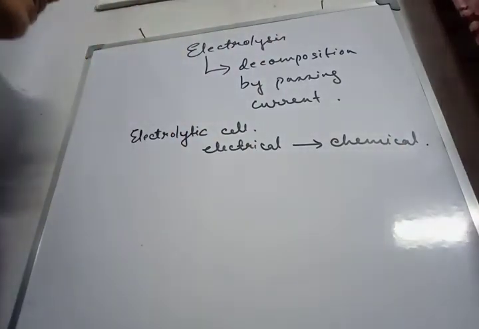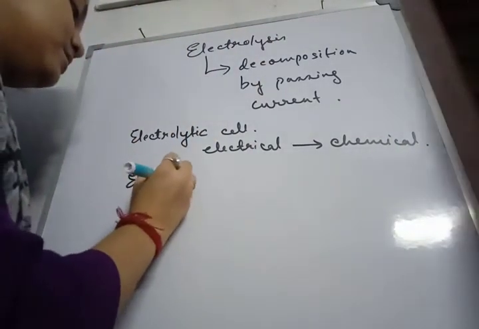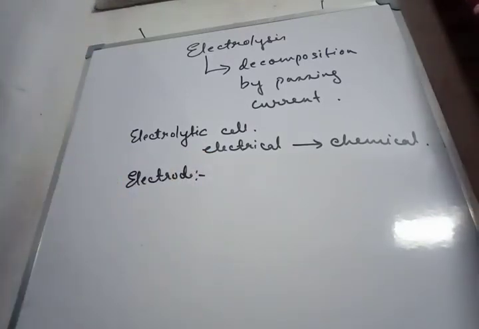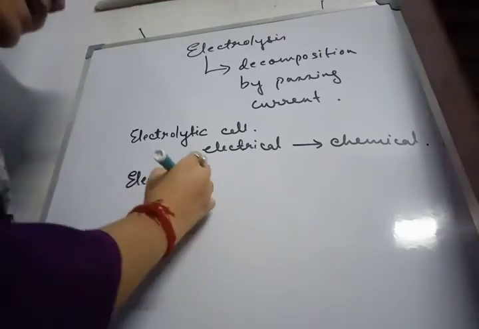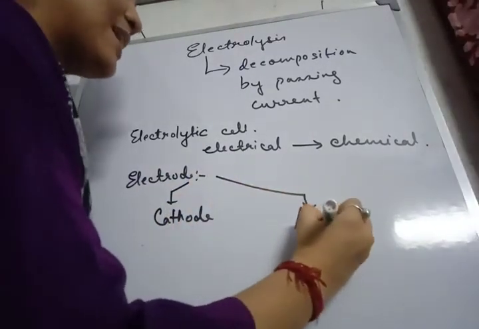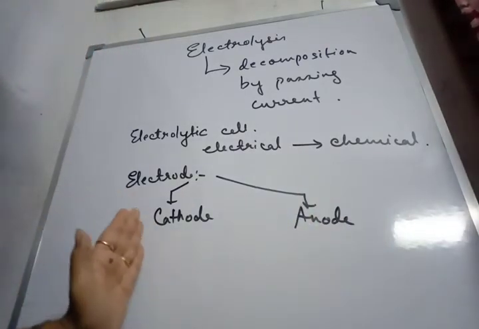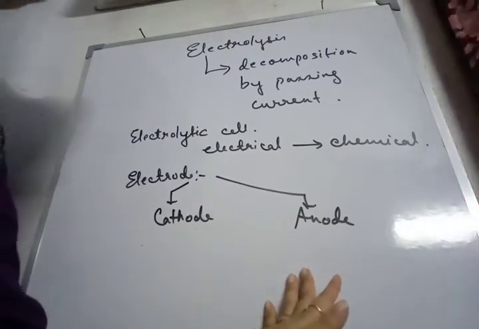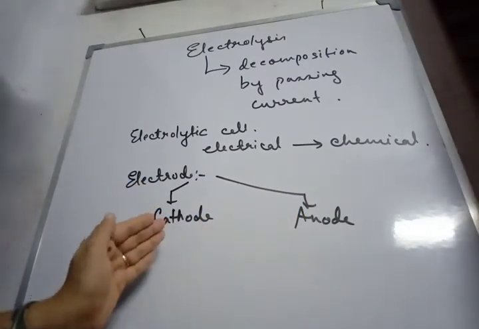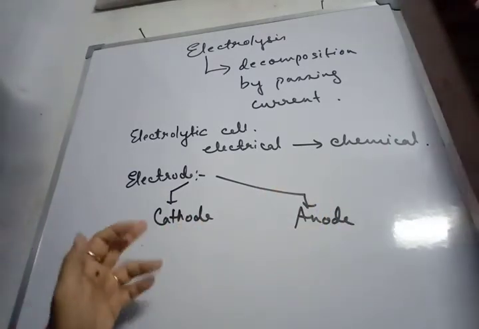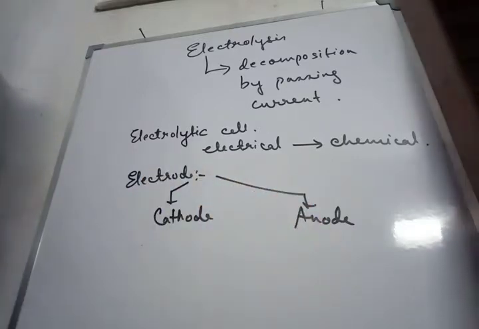Now after this we come to electrodes. Electrodes are either metal rods or graphite rods through which current enters or leaves an electrolytic cell. Under electrodes we have two types: cathode and anode. Cathode is the electrode that is connected to the negative terminal of the battery, while anode is the one which is connected to the positive terminal of the battery. Cations move towards cathode and anions move towards anode. At cathode, reduction occurs, while at anode, oxidation occurs.